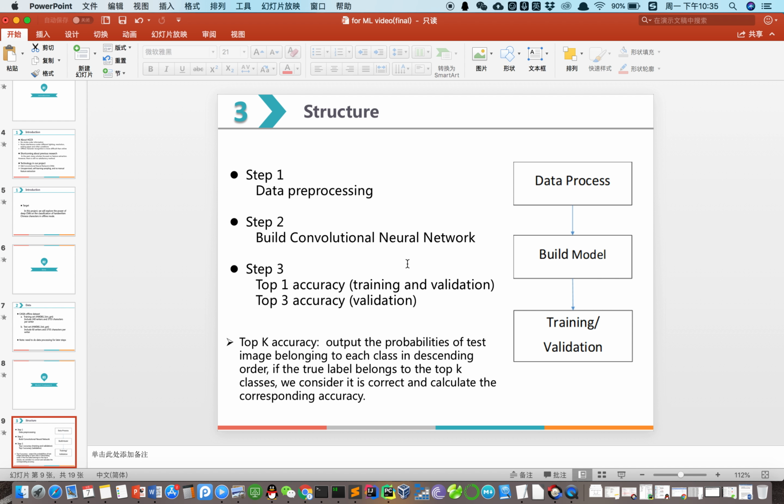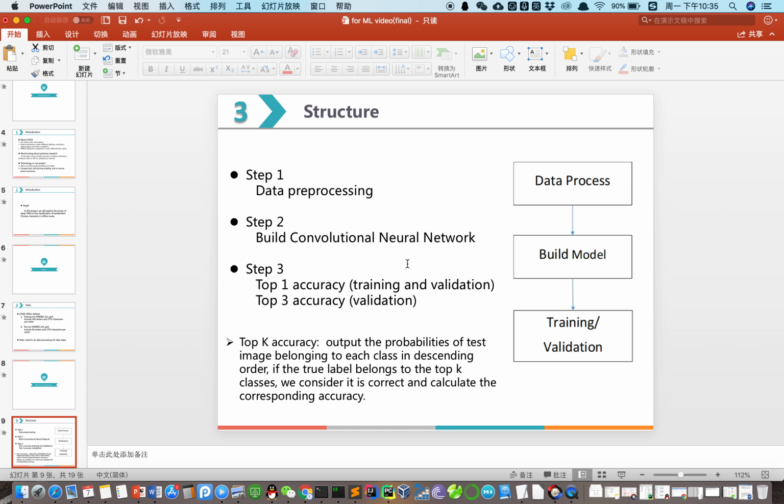This accuracy outputs the probabilities of the test image belonging to each class in descending order. If the true label belongs to the top K classes, we consider it correct and calculate the corresponding accuracy.